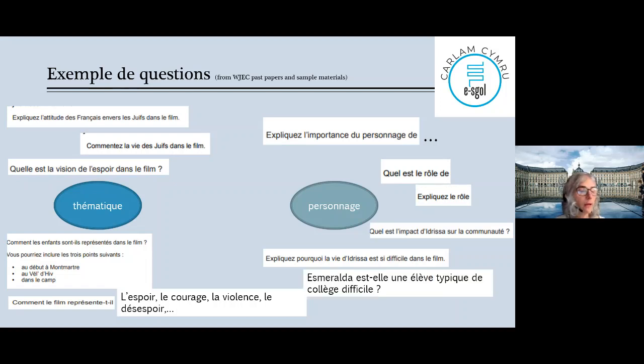That one I created, so it's not from WGC, it's why it's written differently. Esmeralda, you could have something like, if it's on Esmeralda, est-elle and a theme, the theme of the typical student in a difficult school in France, okay? Esmeralda était un élève typique de collège difficile. You could think about that, but you can create your own question, or perhaps your teacher could give you ideas.